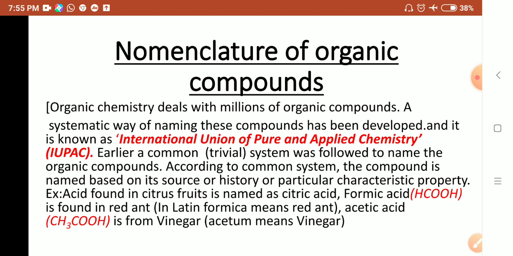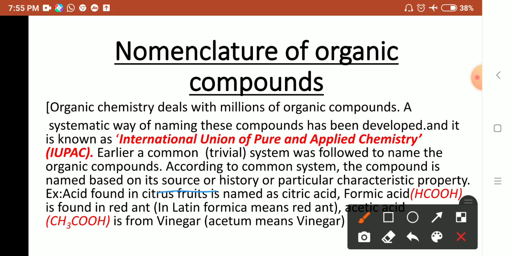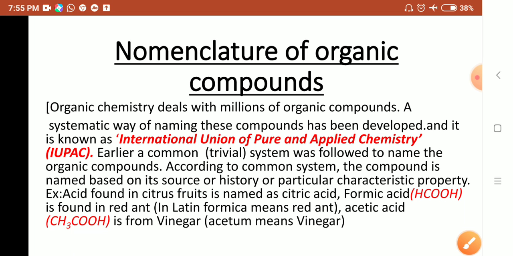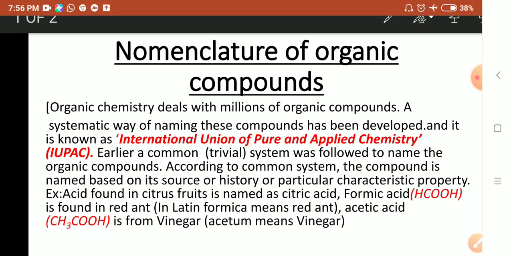According to the common system, the compound is named based on its source or history or particular characteristic property. For example, acid found in citrus fruits, means source is fruits. See, for example, lemon or orange, kiwi, all these fruits are citrus fruits, and that acid is named citric acid because of that characteristic property.